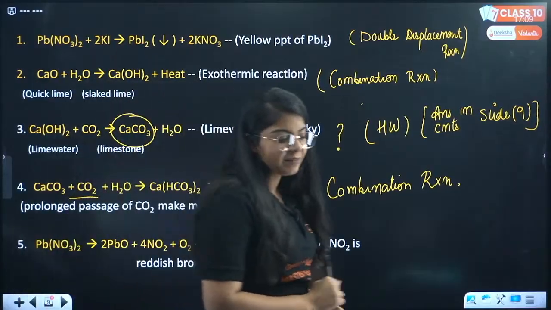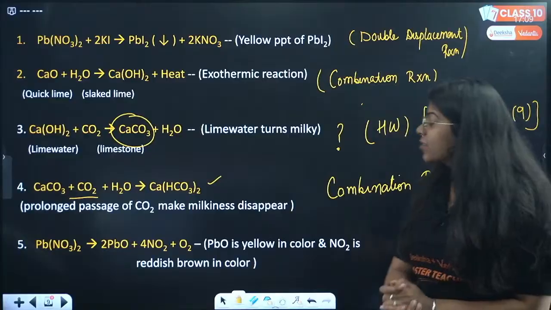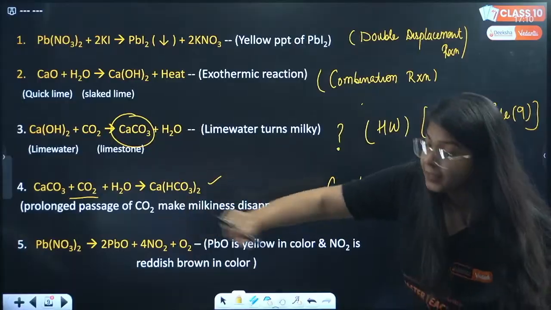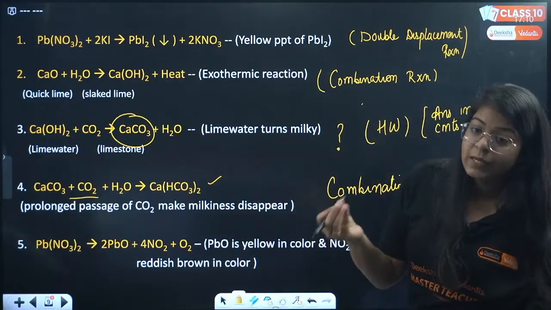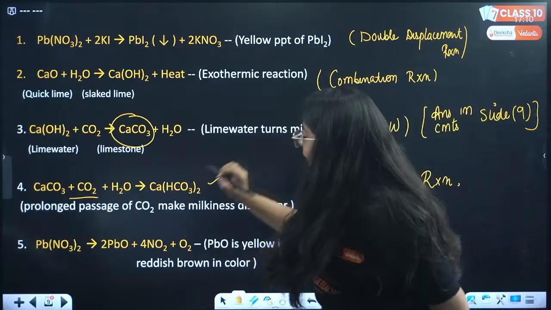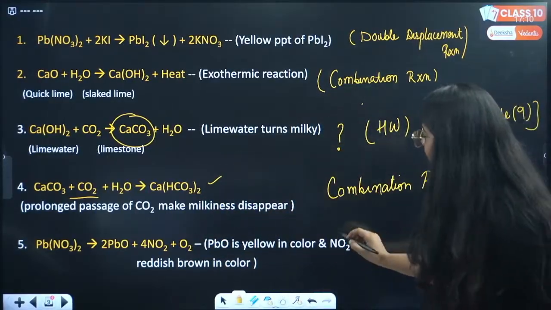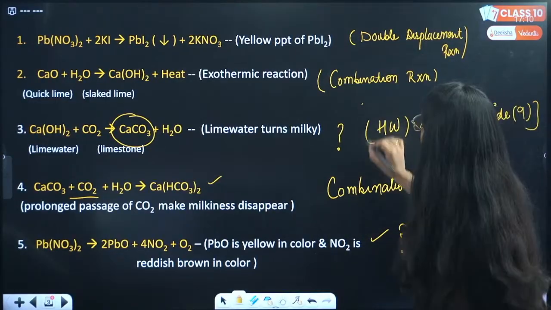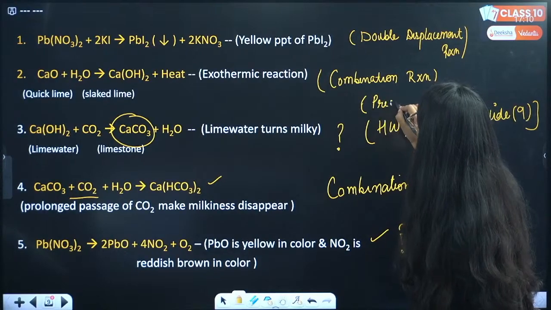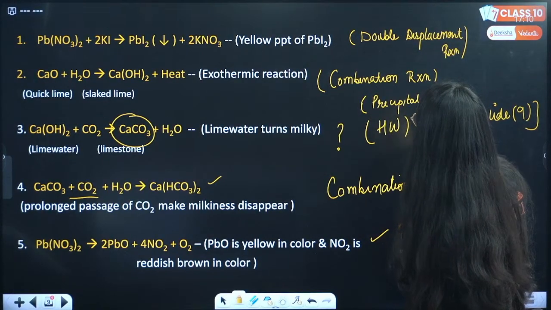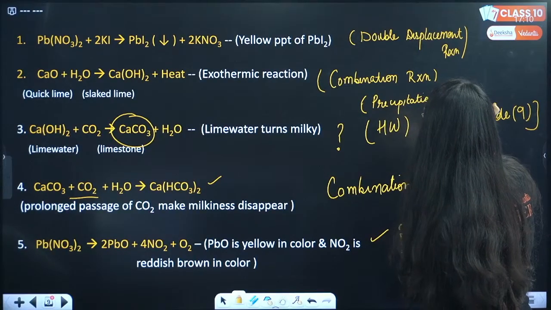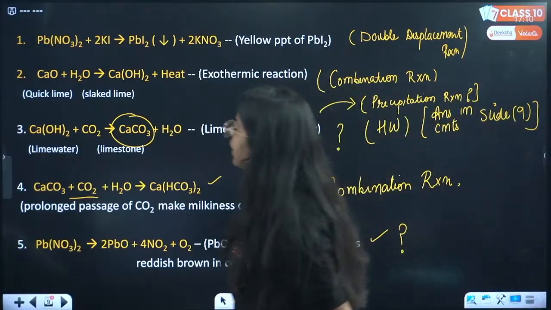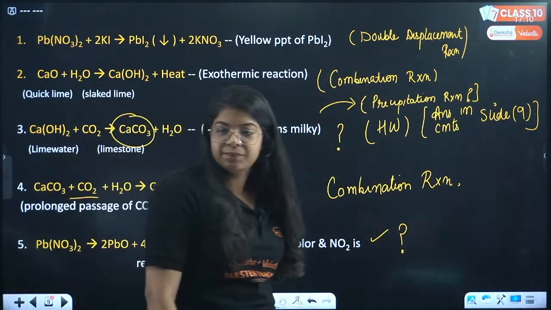Okay, great. Done. Next, what is the next reaction? We have Pb(NO3)2 as the reactant, okay? It goes to PbO, lead oxide, and 4NO2 plus O2. What reaction is this? Okay, so Utkarsh is saying that this is a precipitation reaction. Everyone tell me, is this true or not? Is it a precipitation reaction?